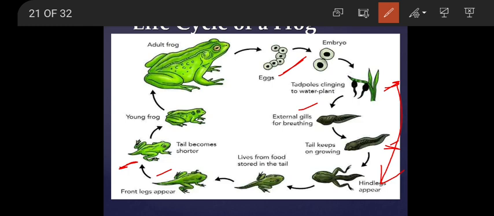So for these changes to occur, and for a complete adult frog to be formed, the thyroxine hormone is needed. That thyroxine hormone is produced by the thyroid gland. And this thyroxine hormone is produced by the thyroid gland only when the water in which the larva or the embryo develops contains sufficient iodine. Iodine is helpful in making the thyroid gland function.